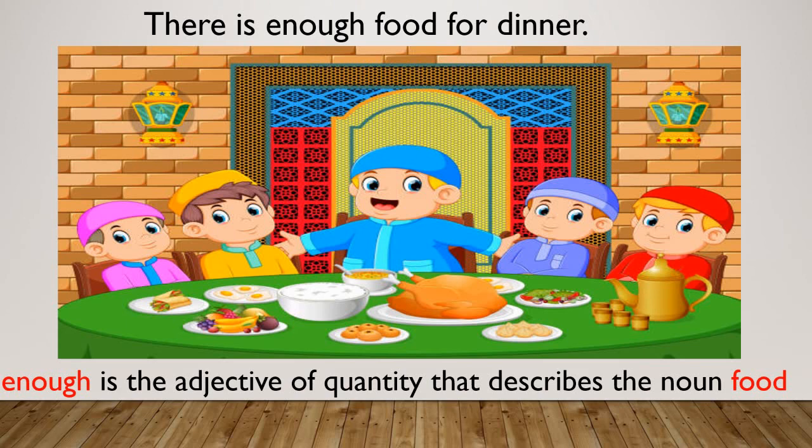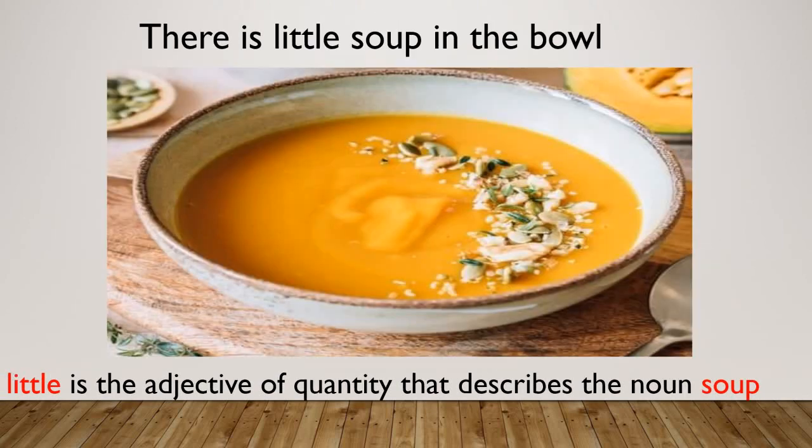Student, when we talk about adjective of quantity, you will give rough estimates, means you will say roughly how much food is there. Here you have to say the quantity of food is available for dinner. Have you understood, student? Now let's see some more example. There is little soup in the bowl. So student, here little means small quantity, means very less soup. So here we can ask the question like how much soup is there in the bowl?